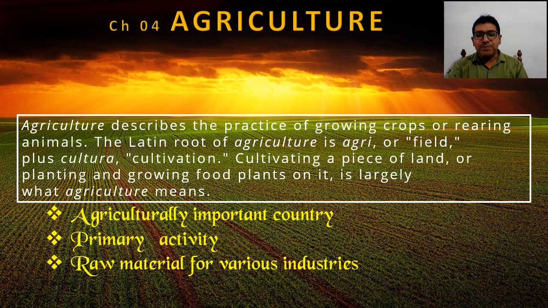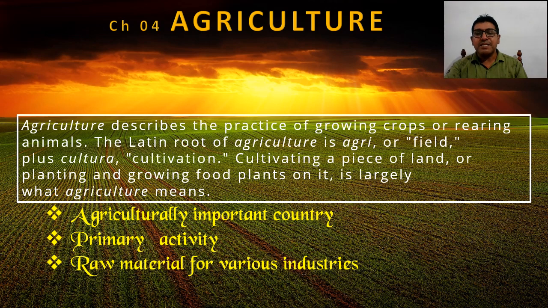More than 50% of people are directly engaged with agriculture, or you can say that they are farmers only. If we add the people directly and indirectly associated with agriculture, their number is much larger. In India, agriculture is a primary activity.